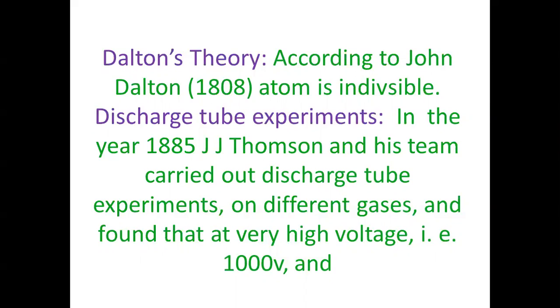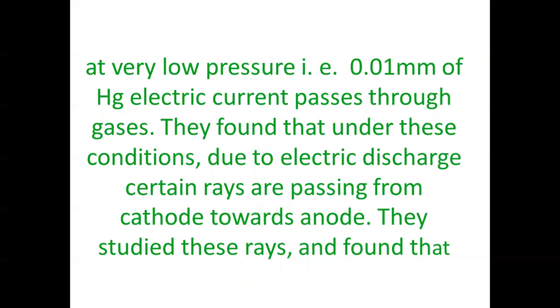They conducted these experiments by taking different gases and found that gases under special conditions of high voltage, that is about 1000 volts or 10,000 volts, and at very low pressure, 0.01 mm of Hg or 10 to the power minus 2 mm of Hg, allow electric current to pass through gases.